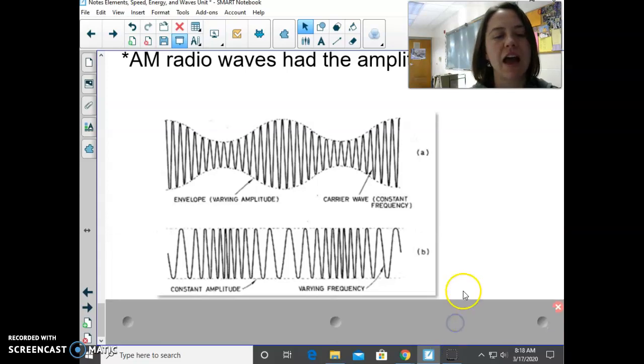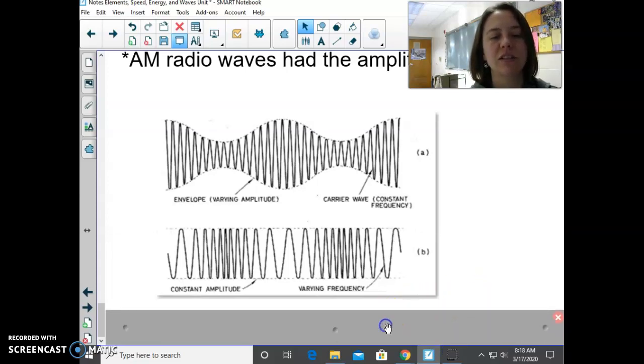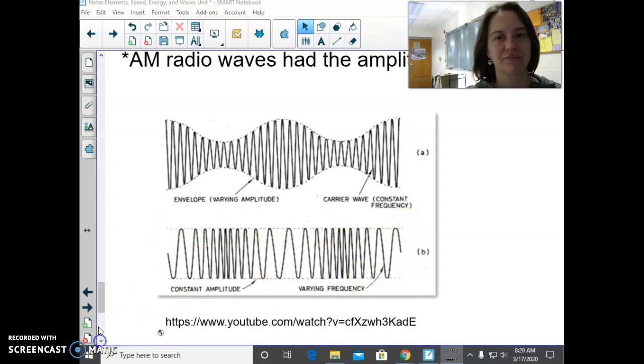We're going to compare that to frequency modulated. So you have a carrier wave, and then you modulate the frequency, or the waves per second, and then that carries the sound information. You can see this has a consistent amplitude, but the frequency is different.